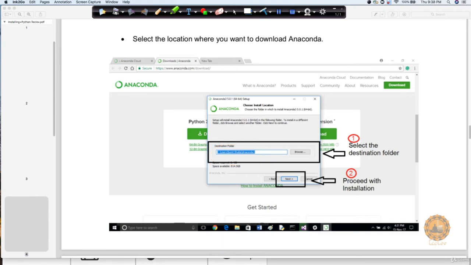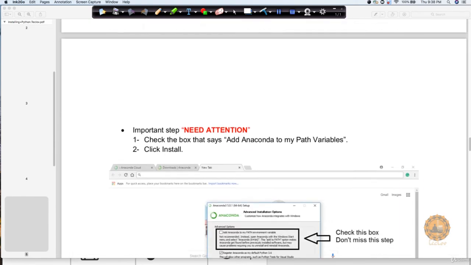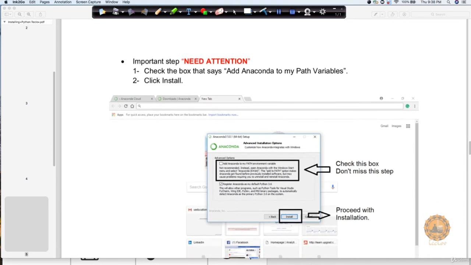As I said, it will give you some path by default also, preferably don't change it. Click next. Once you click on next, this is again a very important point, something which I have noticed a lot of people miss out. That's the reason it's being mentioned as needing attention. You notice this box, it is by default not checked. You need to add the Anaconda you have just installed to your path variable. If you do not add it to your path variable, Anaconda will not work. It will not be able to understand your conda command.